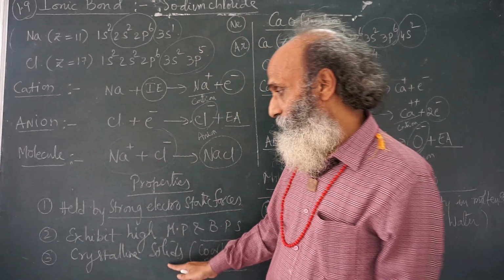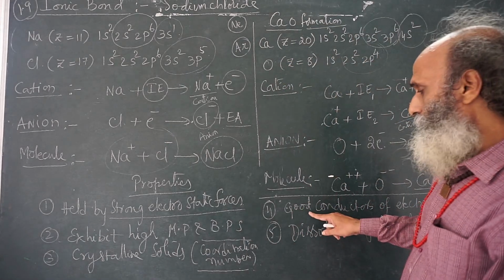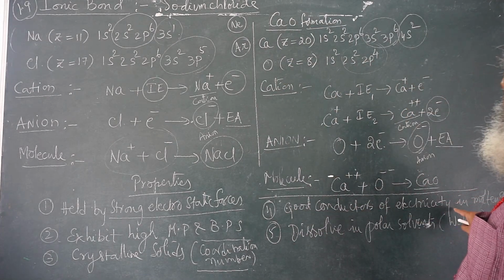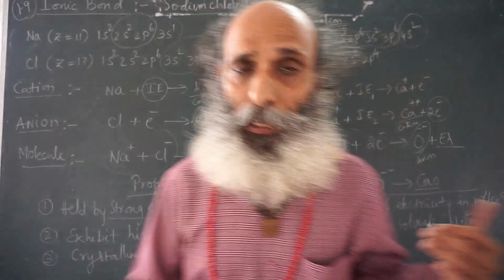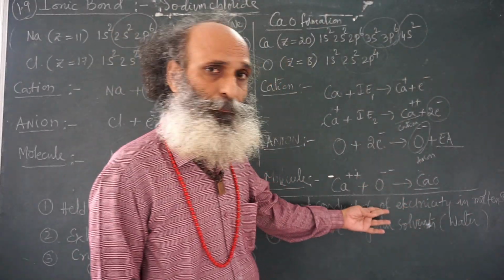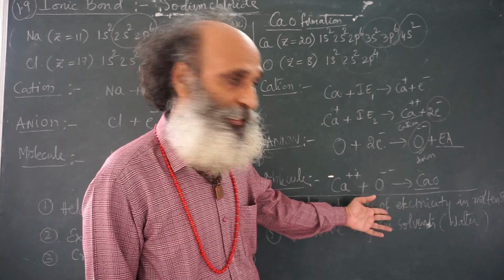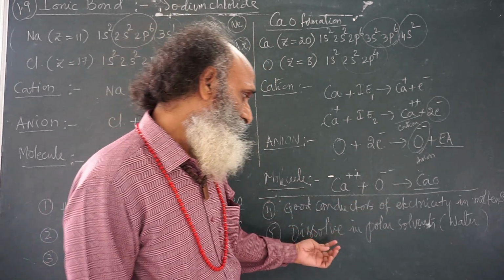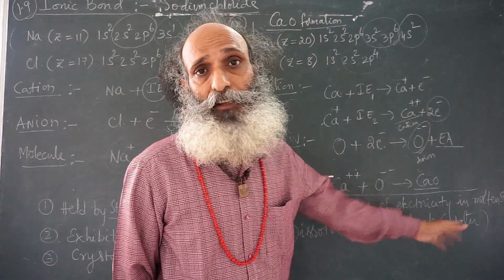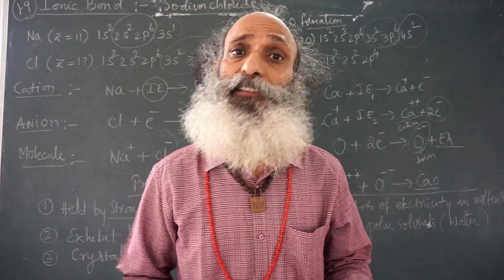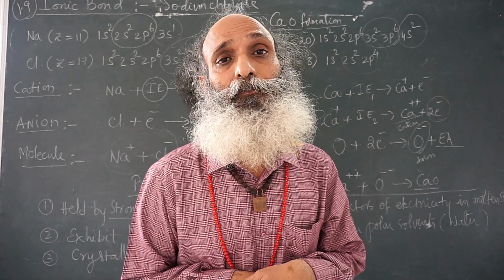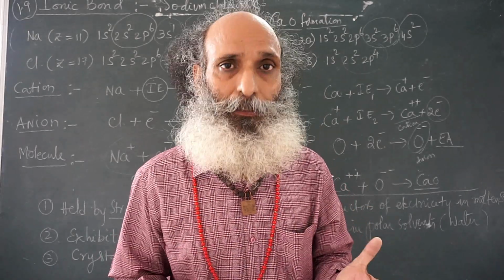So, they are crystalline solids, and they are good conductors of electricity in molten state. That means electrolysis can be done. They conduct electricity, and they dissolve in polar solvents like water. You know, salt can be dissolved in water. Why is water a polar solvent? Polar means poles.